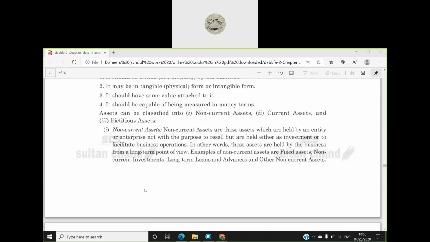I have purchased this particular machinery and I have no intention to sell it again, and I'm using it for carrying out my business activities. So it will be considered as a fixed asset, right?